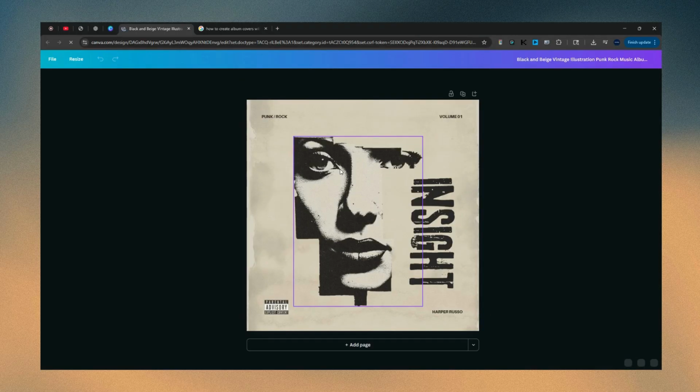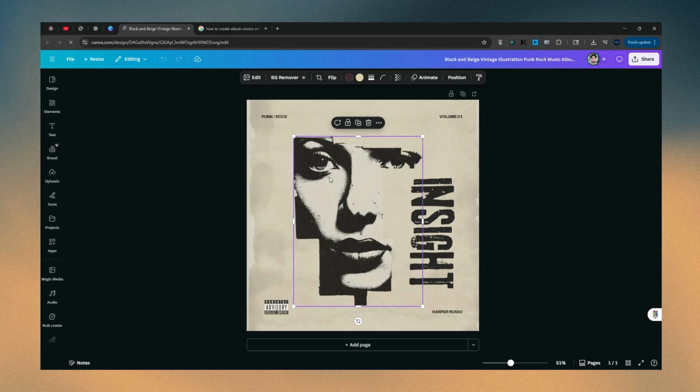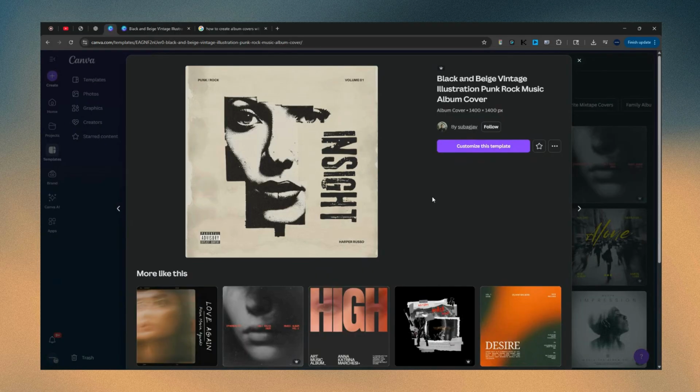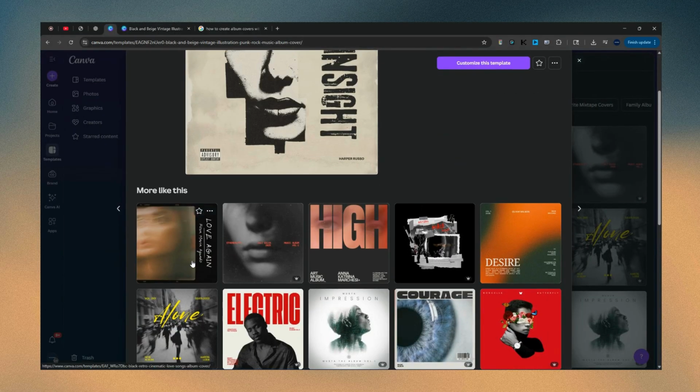If I customize image, see if I can actually. No, it looks like that's a custom image that they made, so I won't be able to. Don't want to get stuck being a graphic designer too long. This one might be a good one too.